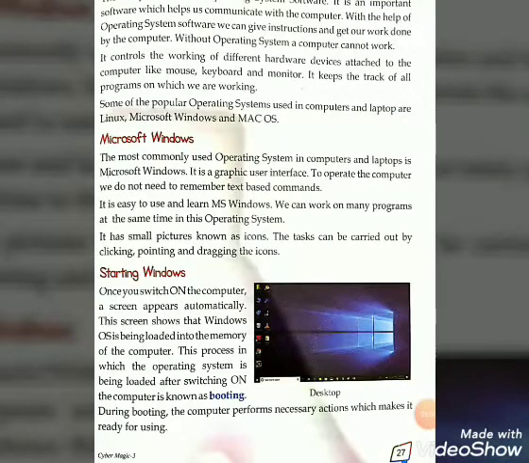And this process in which the operating system is being loaded after switching on the computer is known as booting. My dear students, it is important to remember that during booting, the computer performs necessary actions which make it ready for using. Let's come to the next page, page number 28.